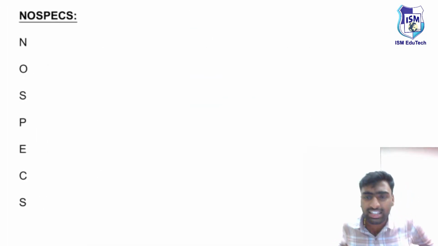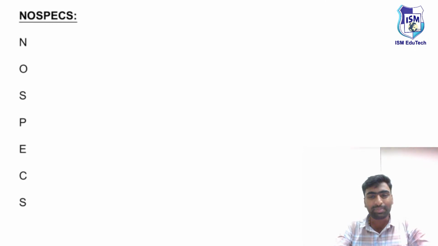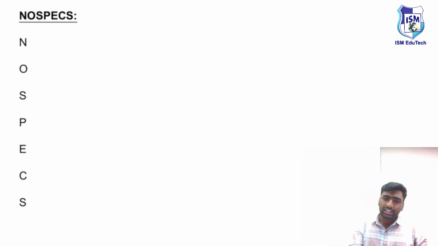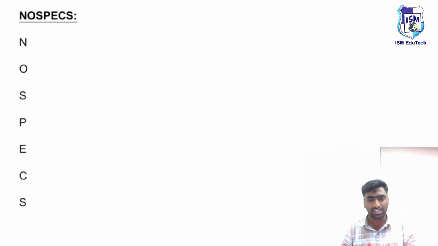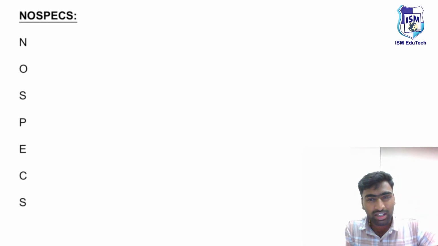Then we have VISA. What are the risk factors? What is the etiology for it? And what are the clinical features the patient may have? Based on this, we label it with a classification known as NO SPECS classification. Based on this, we stage them, at which stage they belong, and based on that we start to manage them.